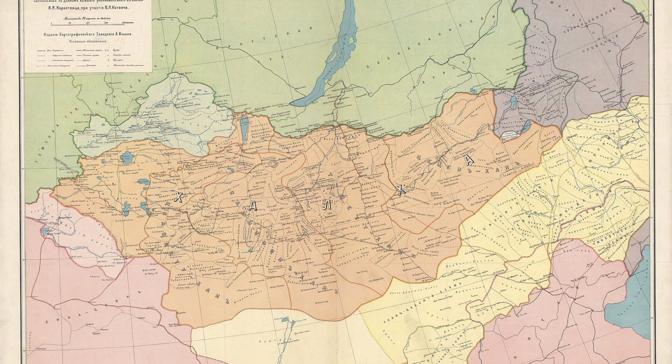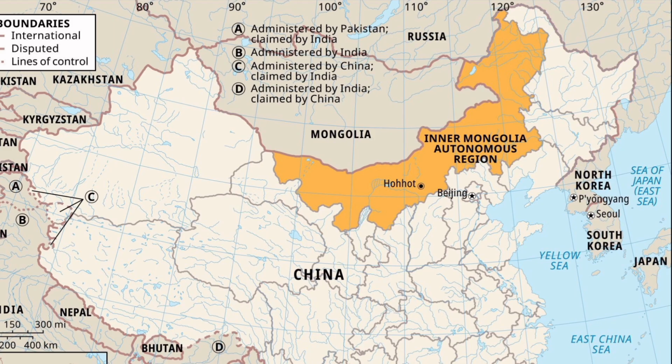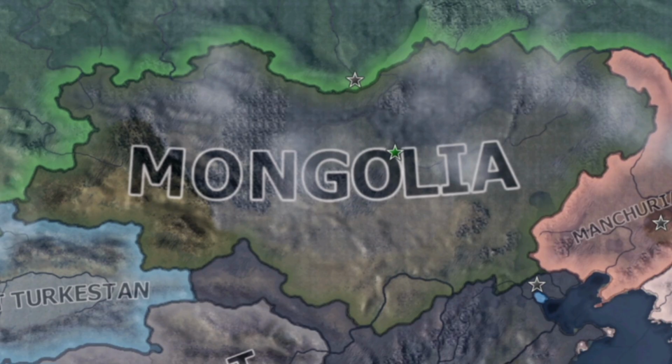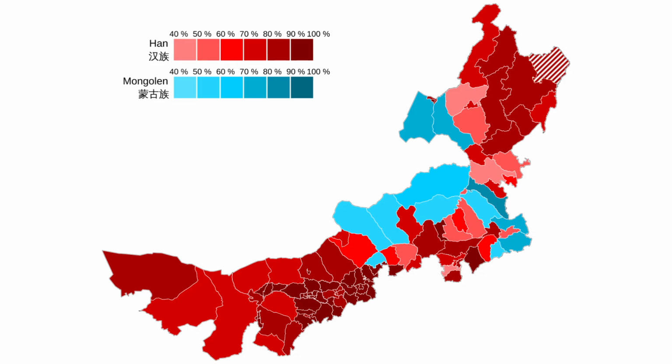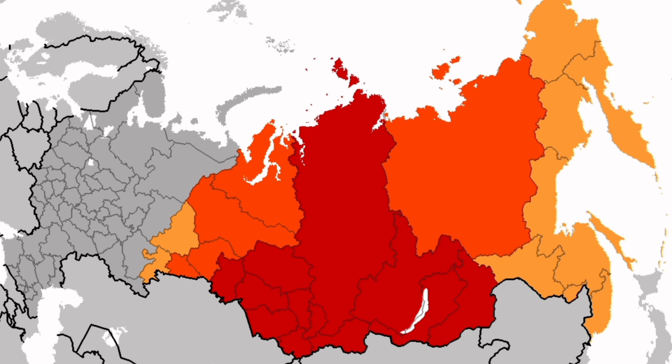Regarding Mongolia, you went with 50% for an independent Khanate under the Bogd Khan to emerge. Next up is Inner Mongolia, where you voted by a whopping 82.4% landslide that it should become a part of Mongolia, which is one of the biggest landslides in the entire scenario. Ultimately, this created this comically large Mongolia that surely would make Genghis Khan proud, but one that has many non-Mongolians in it. The last question was whether the independent states of Siberia should unite, and with 52.9% you voted for that not to happen.